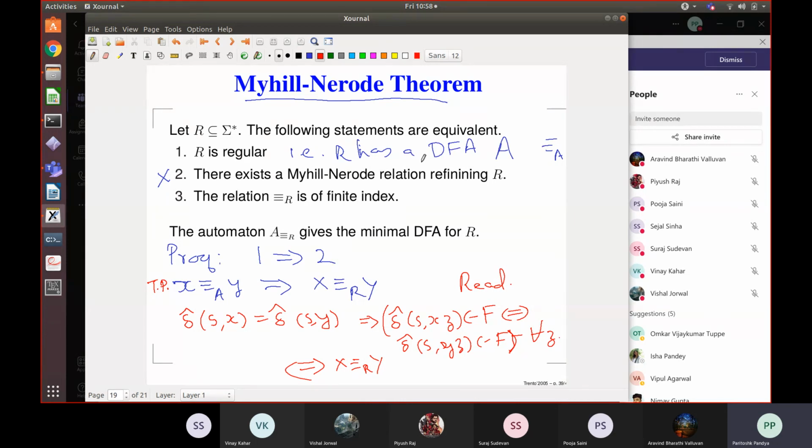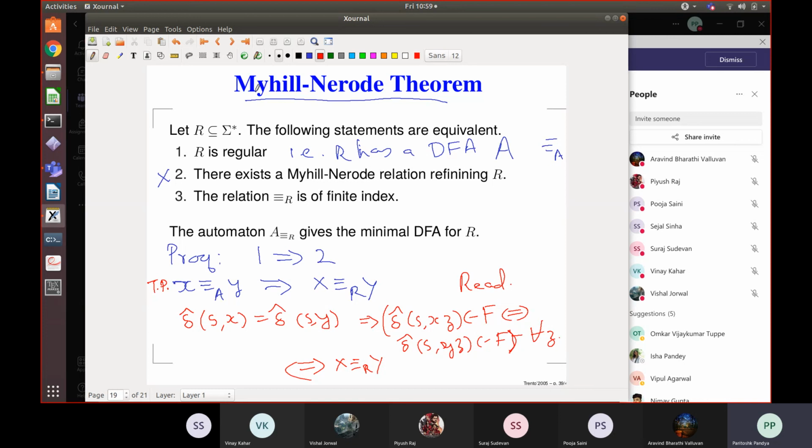I know today's talk was a little bit abstract. You will have to study it. Maybe we will have a tutorial where you can ask some questions, but you can treat the Myhill-Nerode theorem as the advanced part of this course. With this theorem, we come to the end of the study of finite state automata, at least the theory of finite state automata. So this is all I will do in finite state automata.